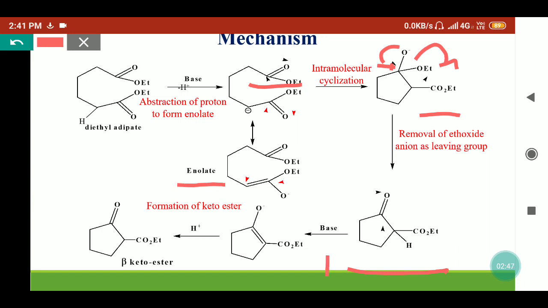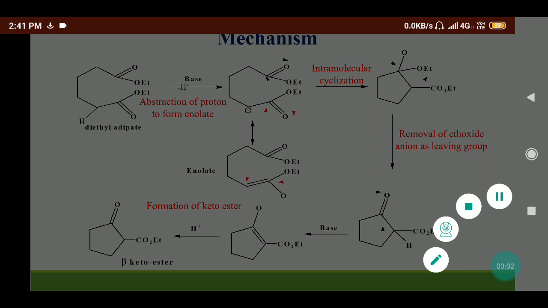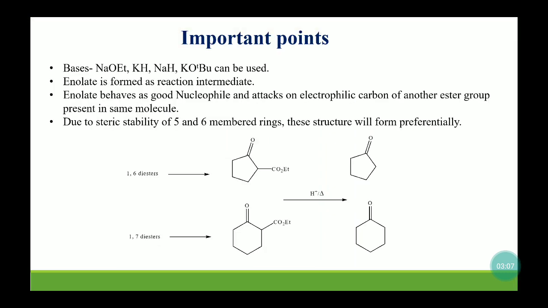But because the reaction medium is basic, it can abstract this alpha hydrogen and we will get enolates. So we need an acid workup to form the beta keto ester in the reaction. Now, for the base, we can use sodium ethoxide, potassium hydride, potassium tertiary butoxide, and so on. Here, enolates are formed as a reaction intermediate. They are good nucleophiles in nature.